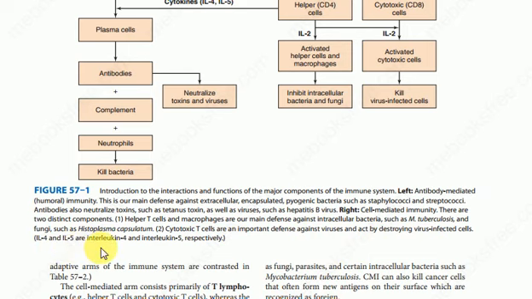IL-4 and IL-5 are interleukin 4 and interleukin 5 respectively.